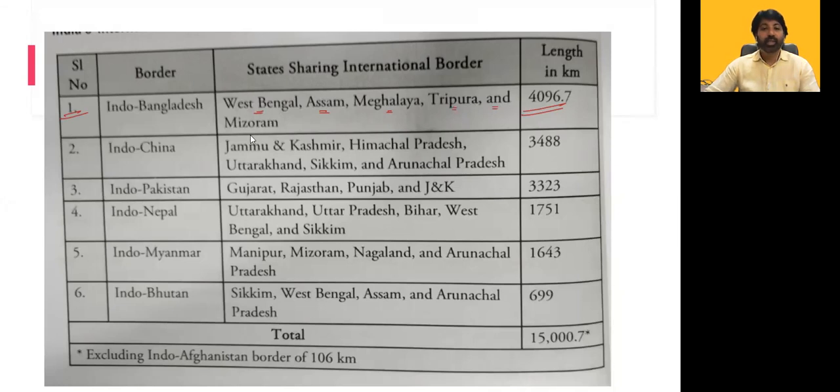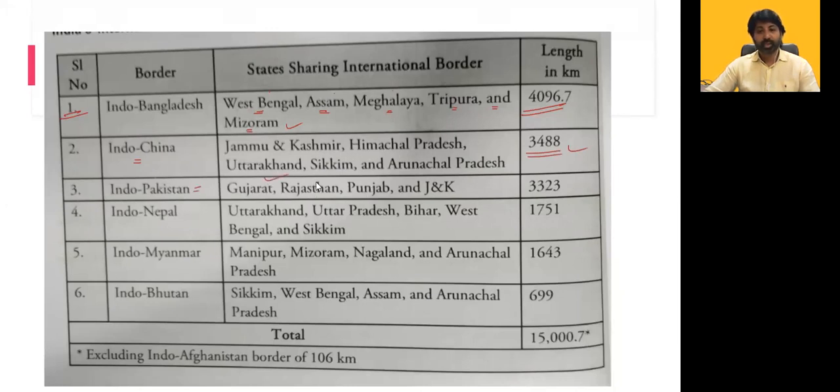If you have an atlas in your hand, you can open your atlas and have a look at the map also. That is always good, so that you won't get confused, because the majority of people may know where West Bengal and Assam are, but Meghalaya, Tripura, Mizoram, they'll get confused. Okay. And the second longest border is Indo-China, 3,488, almost 3,500 kilometers. Third is Indo-Pakistan: Gujarat, Rajasthan, Punjab, and Jammu and Kashmir.